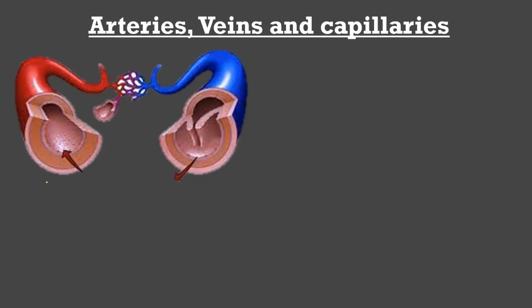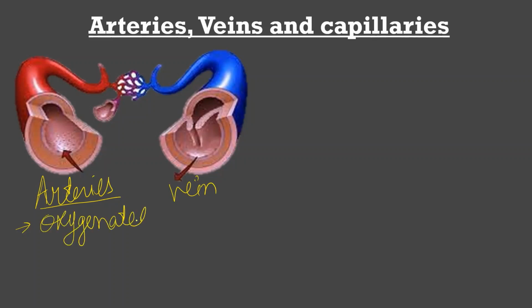They are of two types, arteries and veins. The difference between arteries and veins is very important. Arteries are the blood vessels which carry oxygenated blood. Oxygenated blood means the blood which has oxygen in abundant amount.